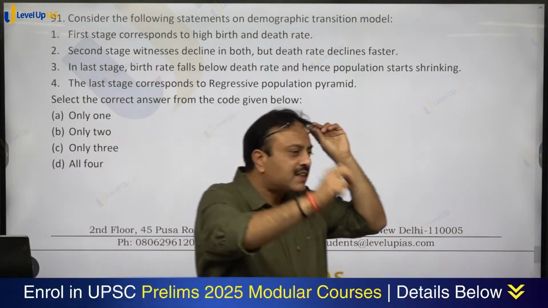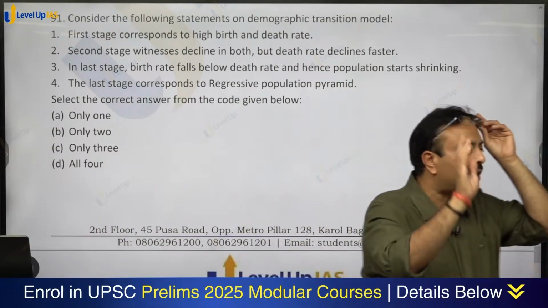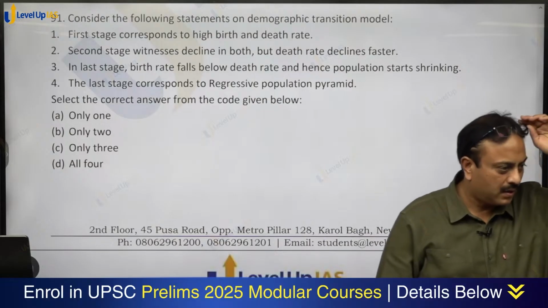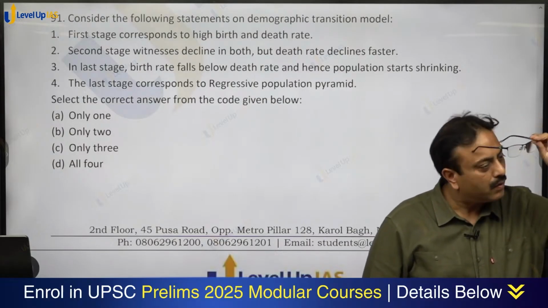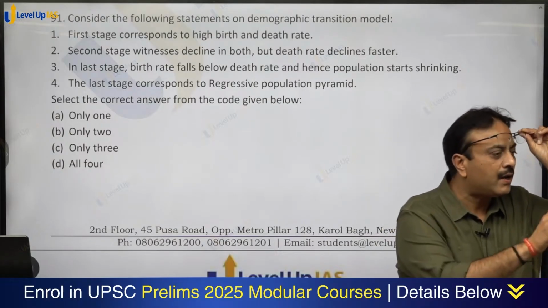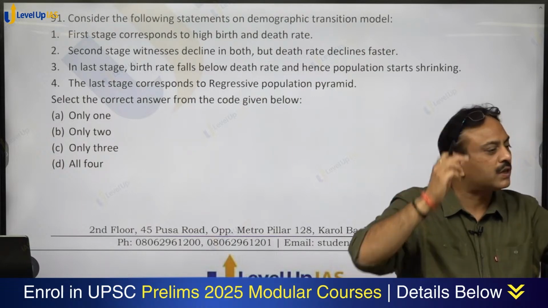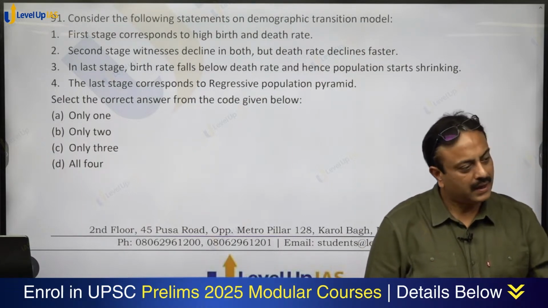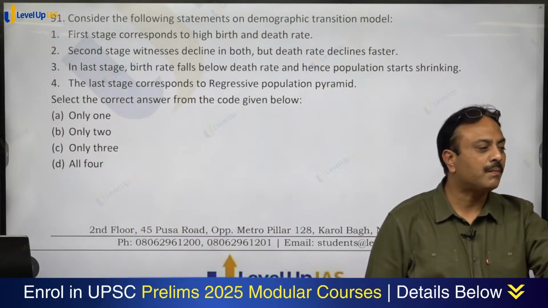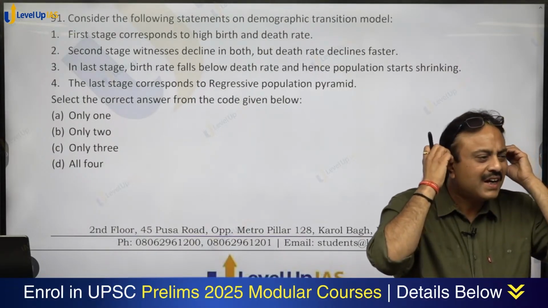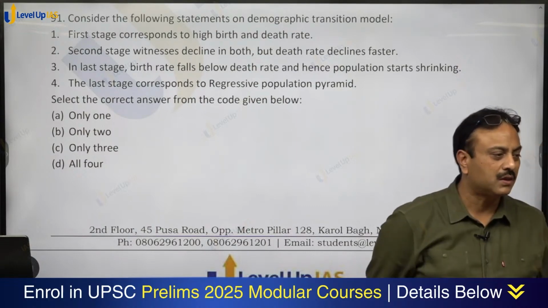You can take it as 3 stage, 4 stage, 5 stage, it hardly matters. The concept behind the graph that is formed should be clear. The same can be divided into 3, 4, 5 stages. NCERT is saying 3 stages, right? In the latest convention, they have put 5 stages. So that will hardly matter. The concept should be clear.